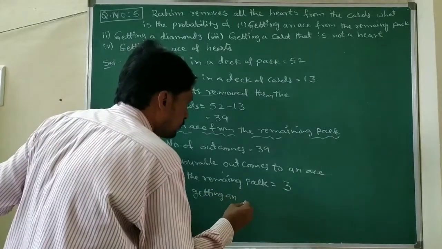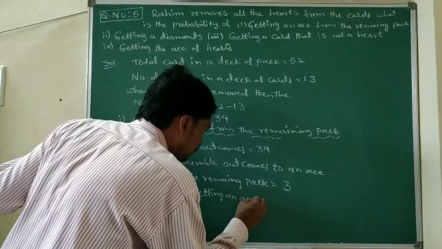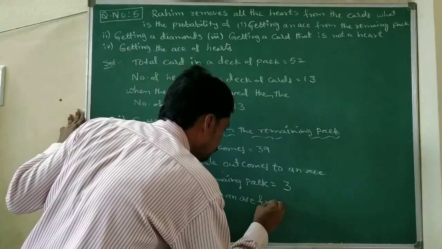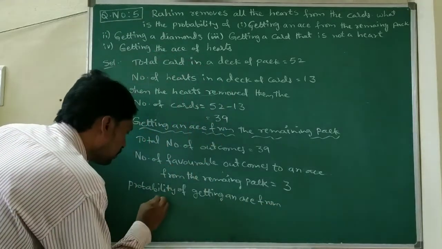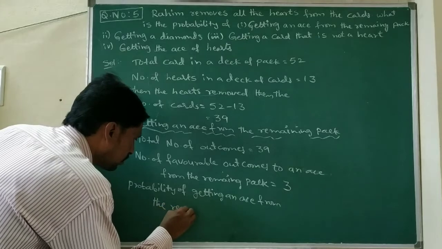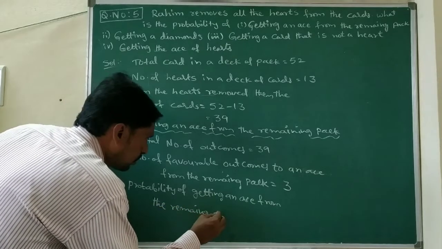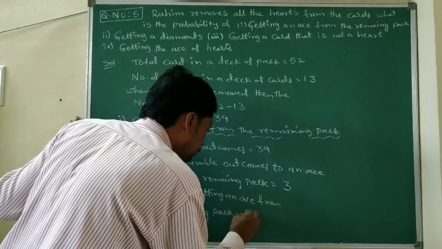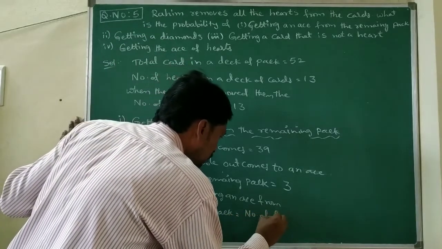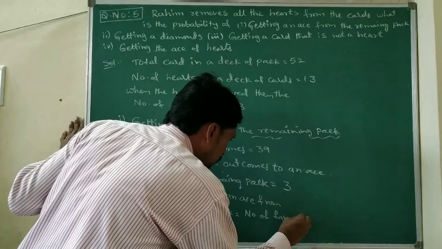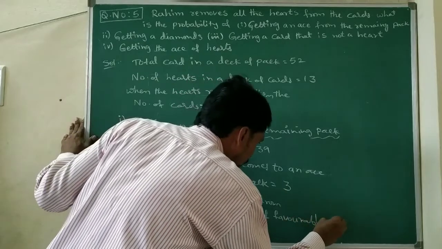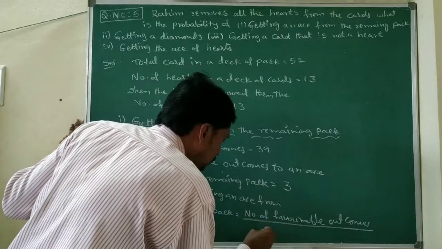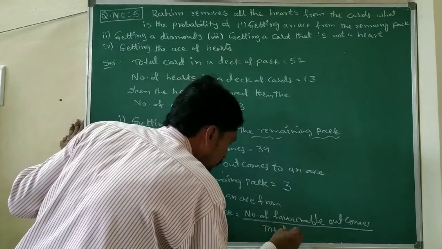So the probability of getting an ace from the remaining pack equals number of favorable outcomes by total number of outcomes.